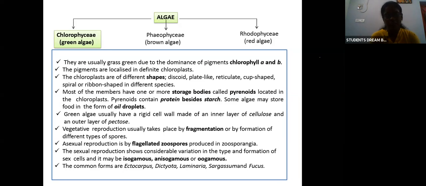Vegetative reproduction takes place by fragmentation, asexual reproduction by zoospores, and sexual reproduction by fusion. The fusion of gametes will be isogamous, anisogamous, or oogamous. These are the common types. So now we have seen Chlorophyceae, the green algae. Next is